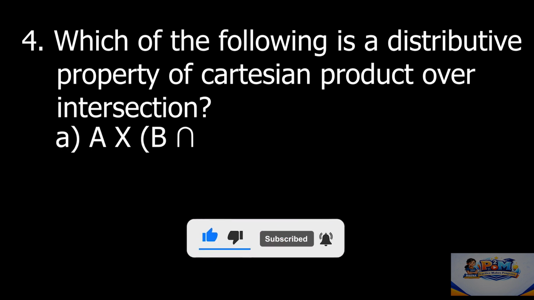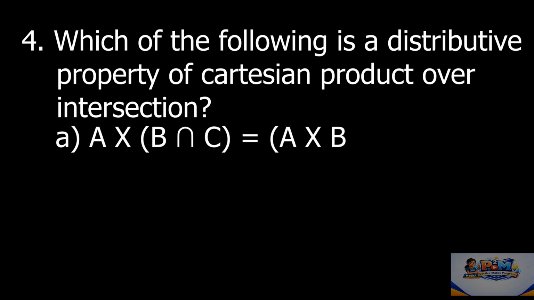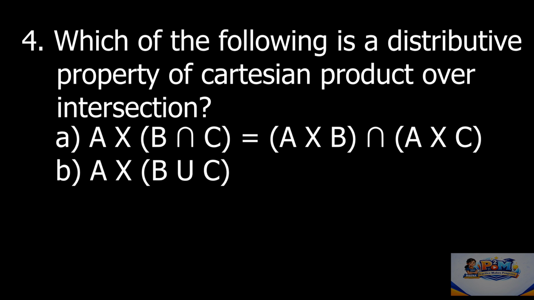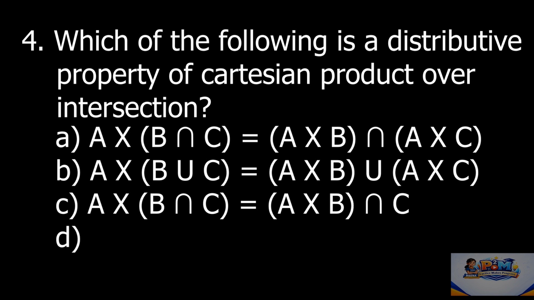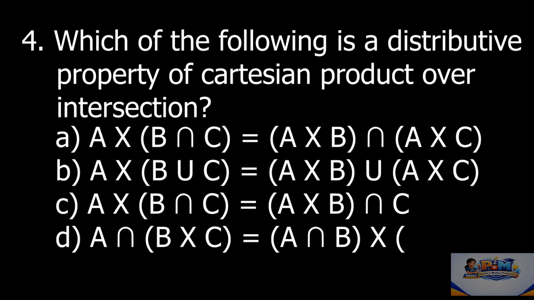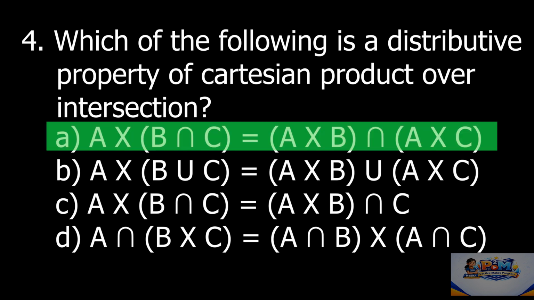Options are A cross B intersection C equal to A cross B intersection A cross C. A cross B union C equal to A cross B union A cross C. A cross B intersection C equal to A cross B intersection C. A intersection B cross C equal to A intersection B cross A intersection C. The correct answer is option A, A cross B intersection C equal to A cross B intersection A cross C.